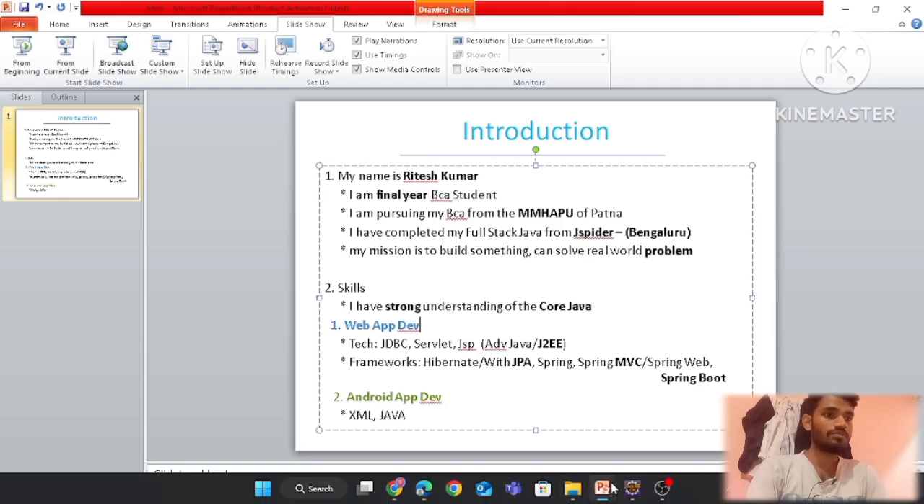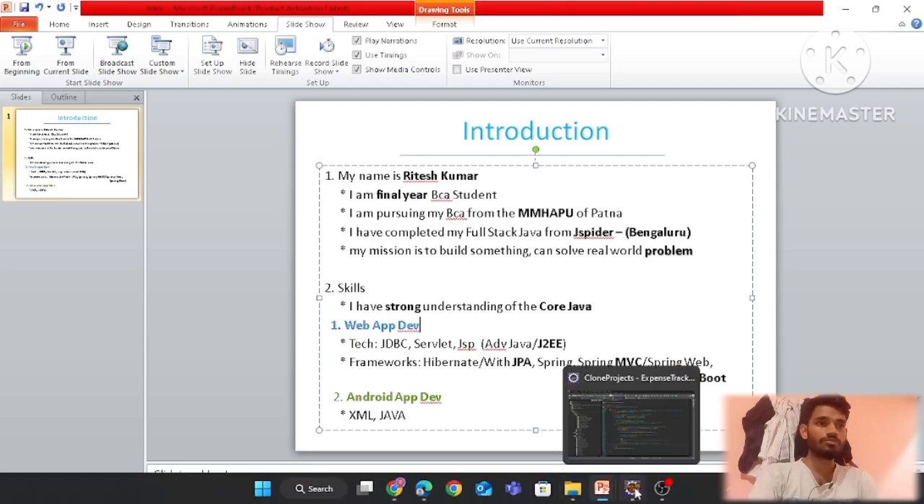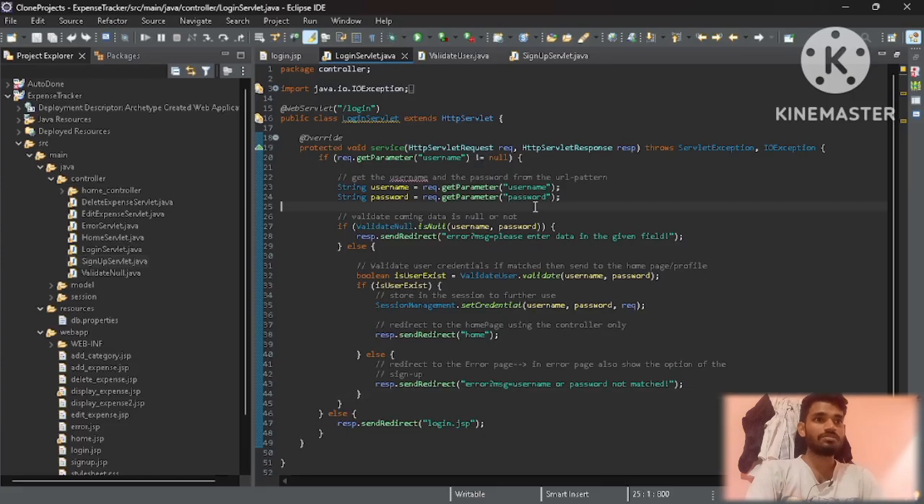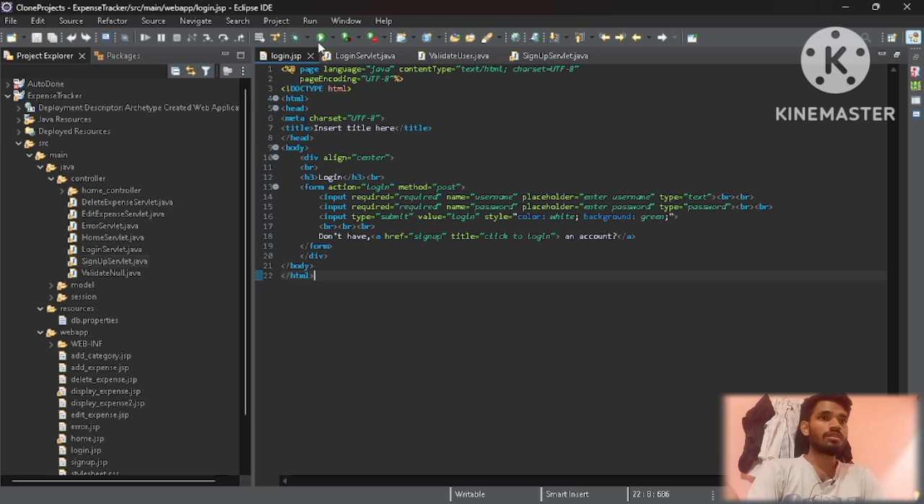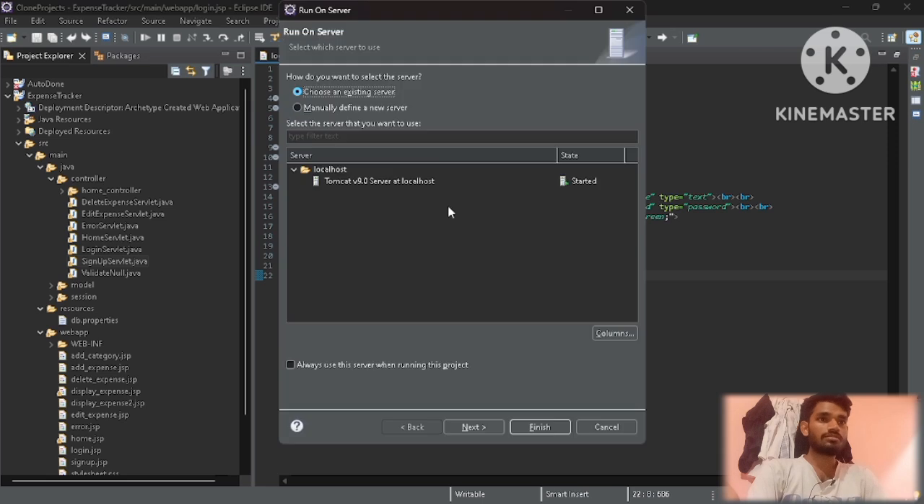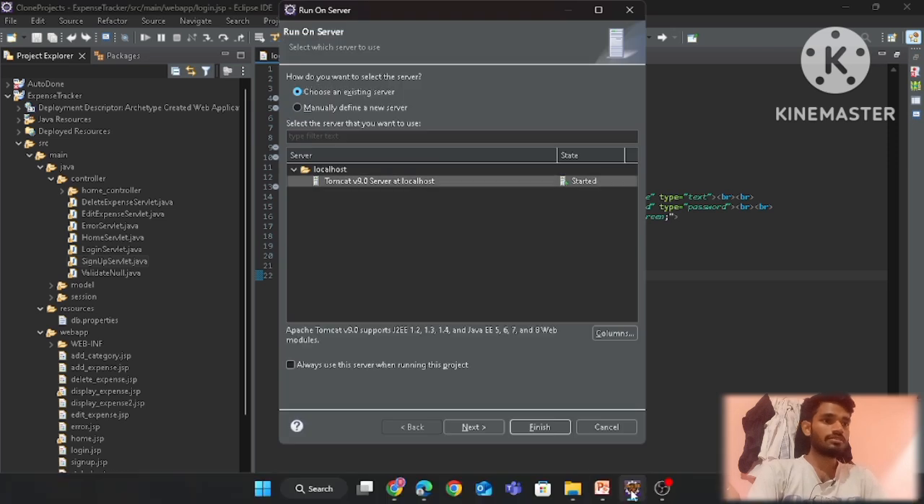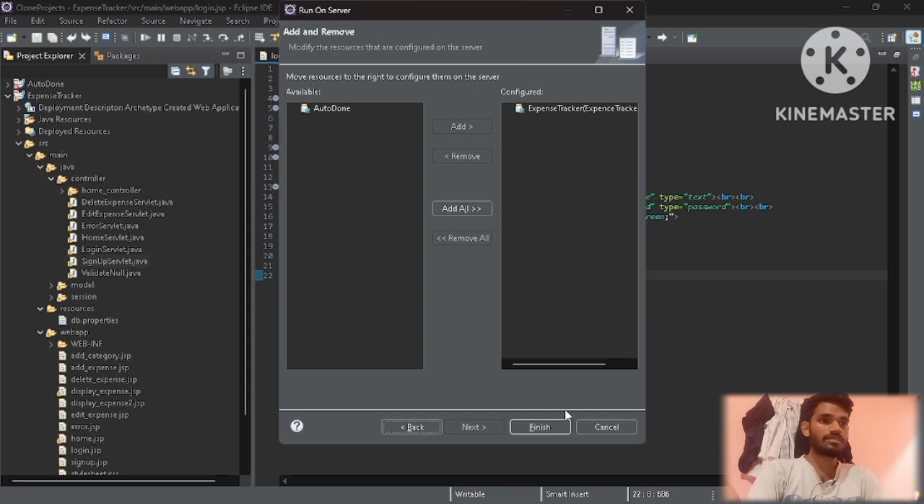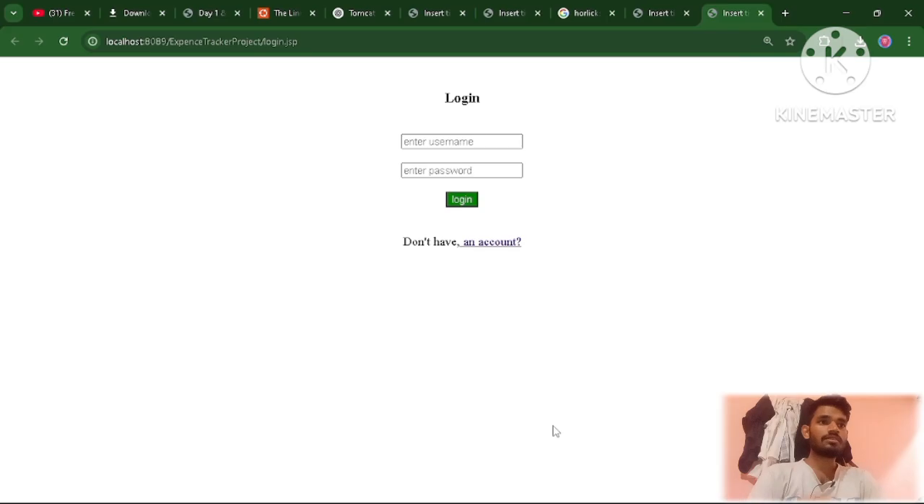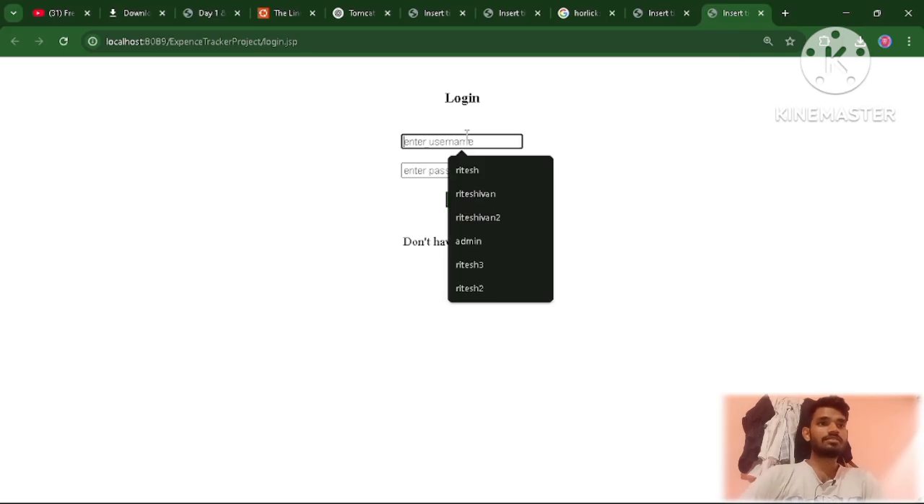After this, I would like to show you one project, a web application. So here we can come, next and then finish. So this is the login page.